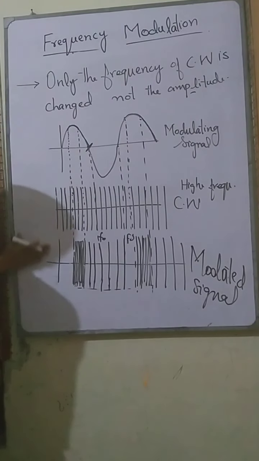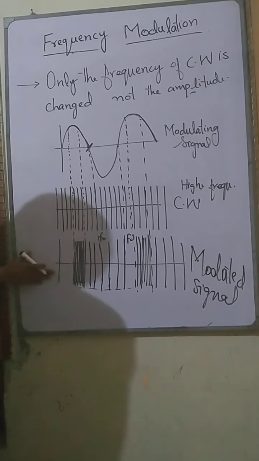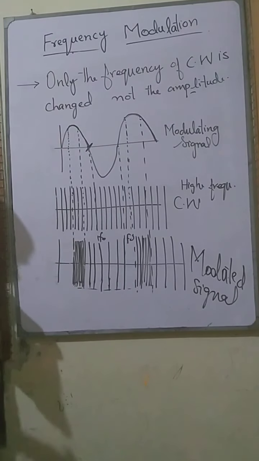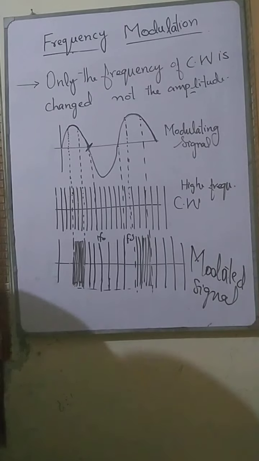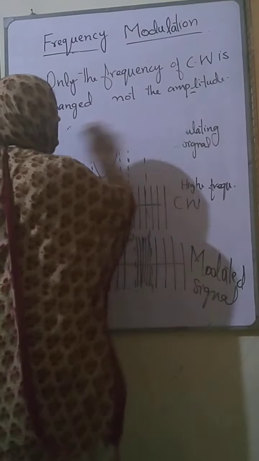So from this description we have obtained 2 points. So these 2 points are, we can write this.